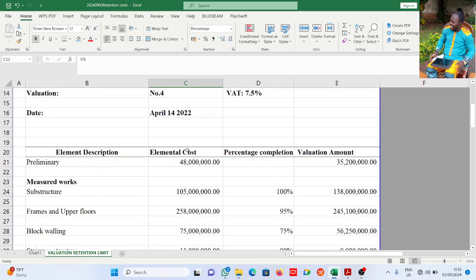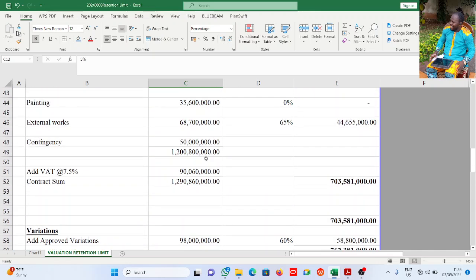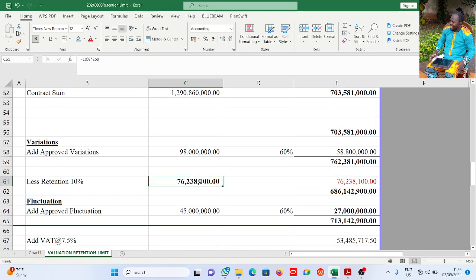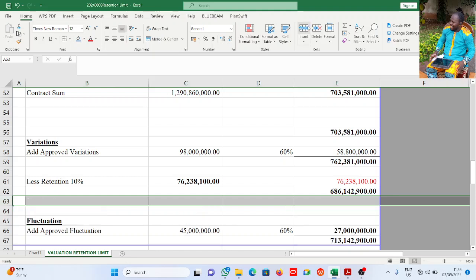5%. Now we need to see if this has exceeded the limit of retention or not. All right, let me just create one small space here. I will cancel it, so that it is easy to explain what I want to explain.